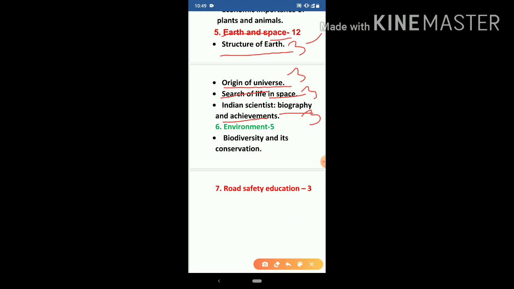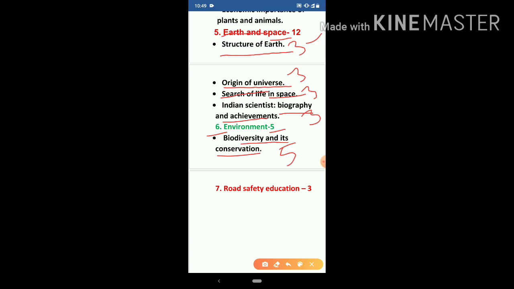Now moving towards the sixth part. Sixth part is environment, and it consists of 5 marks. And there is only one chapter in this part, biodiversity and its conservation.